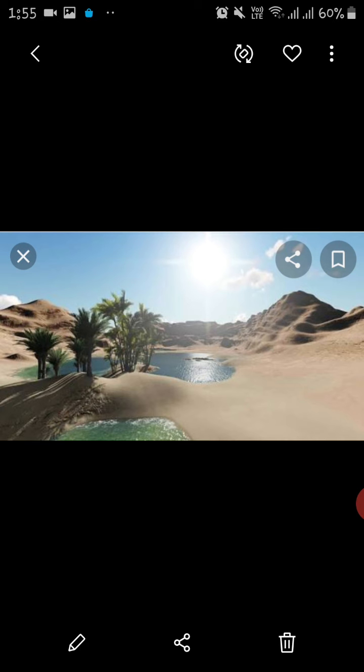Some of the famous deserts of the world are the Sahara Desert in Africa, the Thar Desert in India, and the Great Sandy Desert in Australia. Now, the oases are the small pools of water that can be found at some places in the desert.